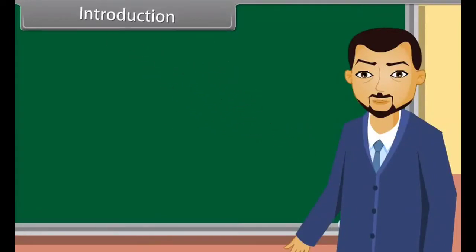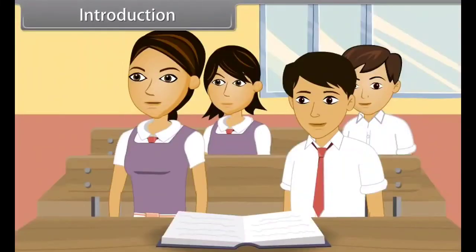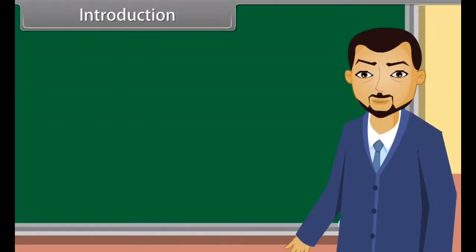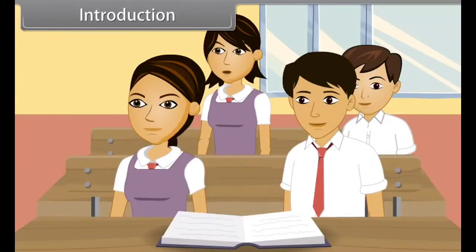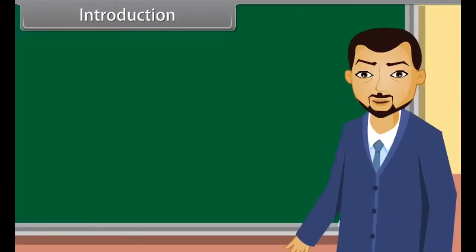Introduction. Can anyone tell me the meaning of geometry? It is the oldest branch of mathematics. Yes, but can you define it? Anyone else? Geometry is the study of shapes and sizes in various dimensions. Correct. There are many kinds of geometry, like Euclidean geometry, non-Euclidean geometry, coordinate geometry, etc. Today we will learn about coordinate geometry.